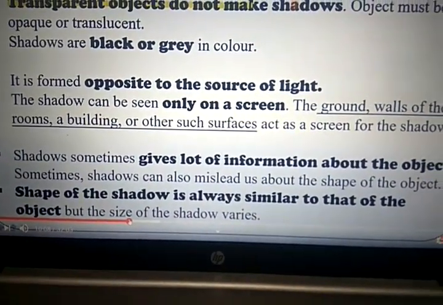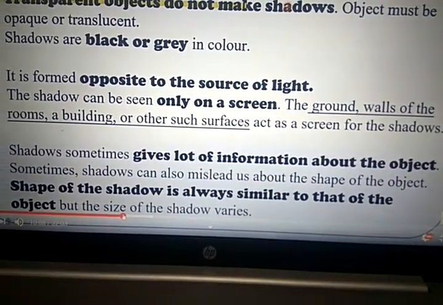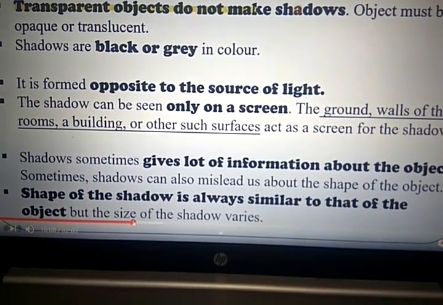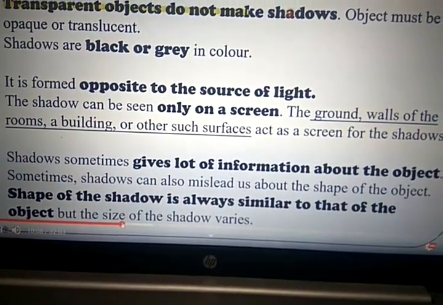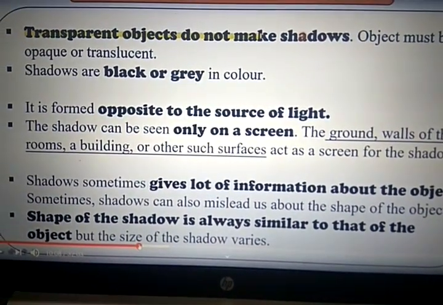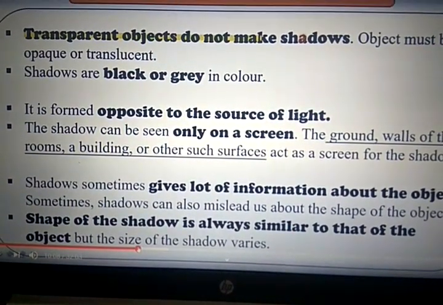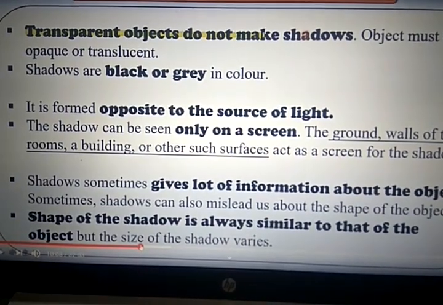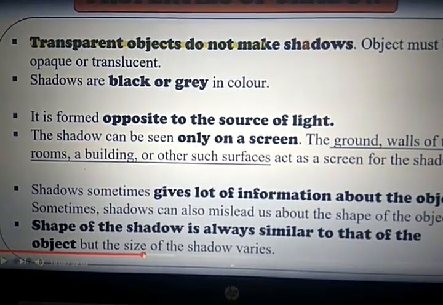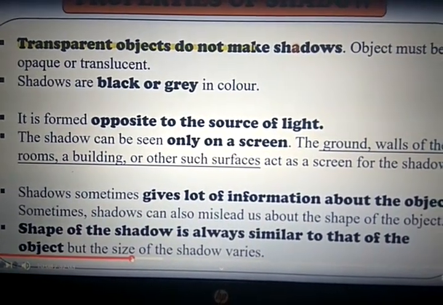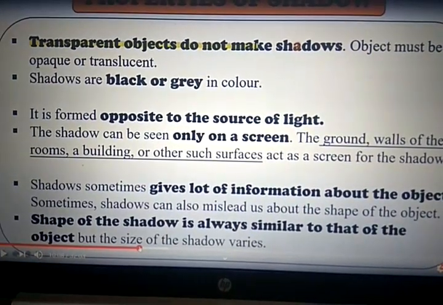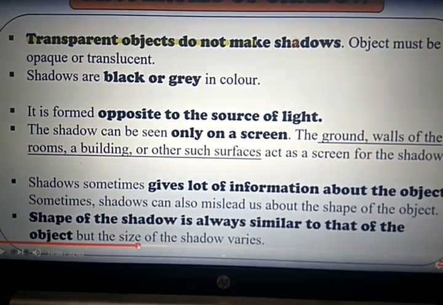Shadows sometimes give a lot of information about the object. Shadows can also mislead us about the shape of the object. The shape of the shadow is always similar to that of the object, but the size of the shadow varies. Let's see how the size of the shadow varies with the location of the object.